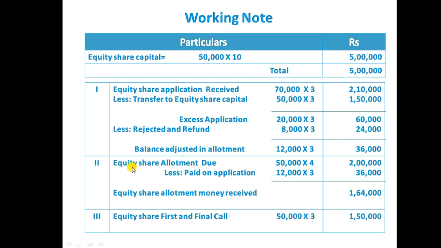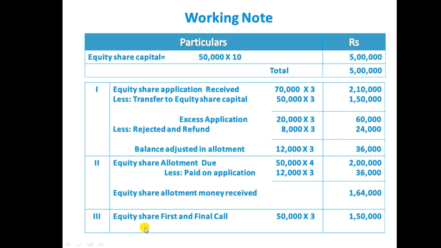And in the second installment, equity share allotment due. The due is 50,000 into 4 each, 2 lakh rupees. But the company already received 12,000 into 3, 36,000 at the time of application. This 36,000 rupees the company is going to adjust in allotment as we saw in the question. So less paid on application, 12,000 shares into 3 each, 36,000. At the time of allotment, the company will receive only 1,64,000 from the shareholders, as the shareholders already paid 36,000 at the time of application. So in this question, they allotted the shares according to pro rata basis. It's partly allotted, partly not allotted.